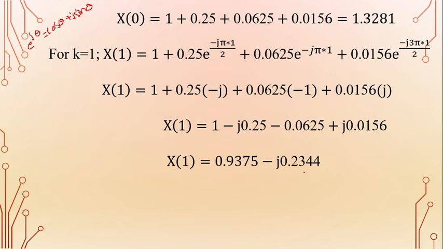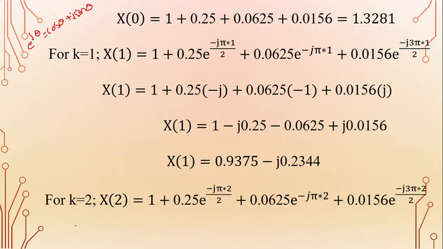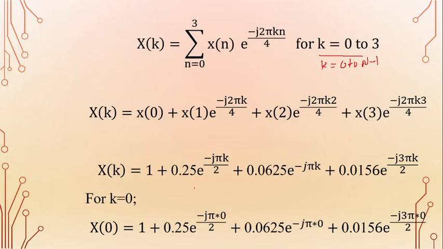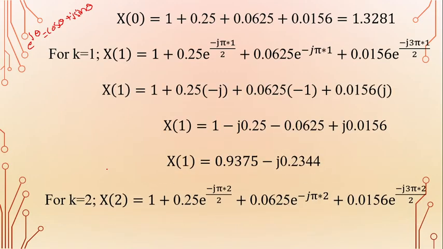Next, substitute k equal to 2. For k equal to 2, x of 2 is equal to 1 plus 0.25 e power minus j pi into 2 by 2 plus 0.0625 e power minus j pi into 2 plus 0.0156 e power minus j 3 pi by 2 into 2.